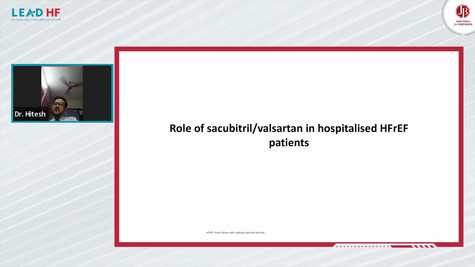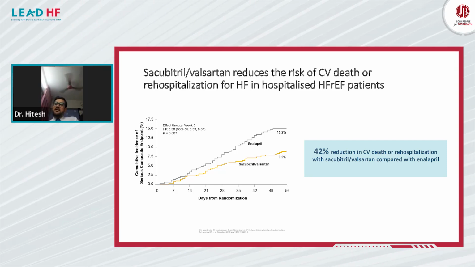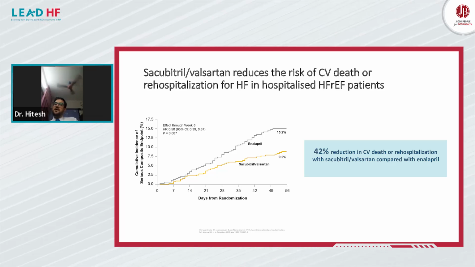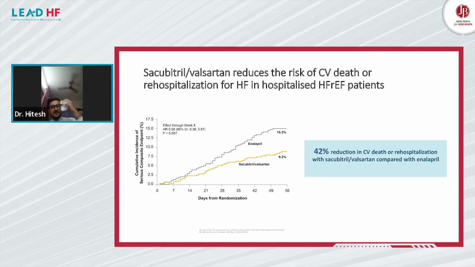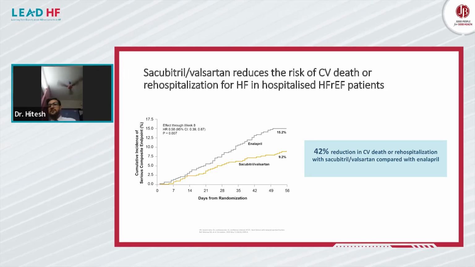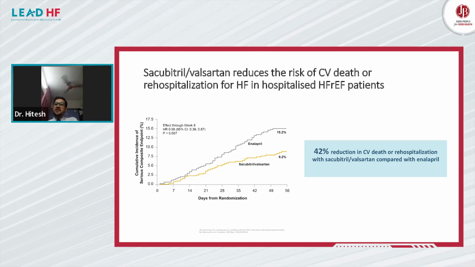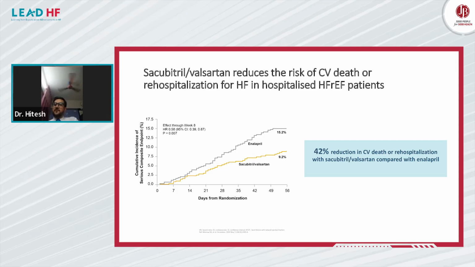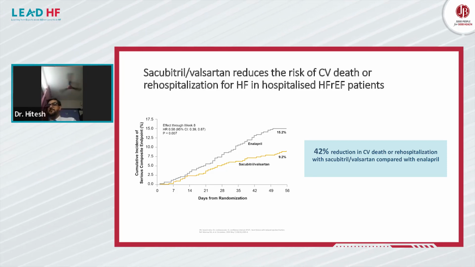Next, role of sacubitril valsartan in hospitalized HFrEF patients. Again, it reduces the risk of cardiovascular death or rehospitalization for heart failure in hospitalized HFrEF patients. Earlier there was concern about when to start the ARNI, whether in a convalescent phase after discharge or in an acutely hospitalized patient. Now it's clear from some of the trials that we can start the ARNI in hospital also, if the metabolic parameters and the hemodynamic parameters are favorable. There is a 42% reduction in cardiovascular death or rehospitalization with sacubitril valsartan compared with enalapril. Next slide.